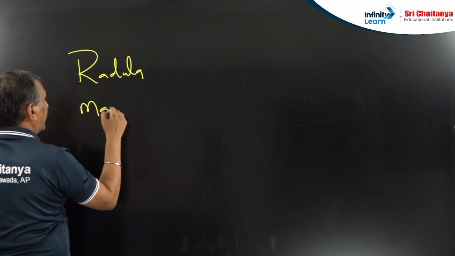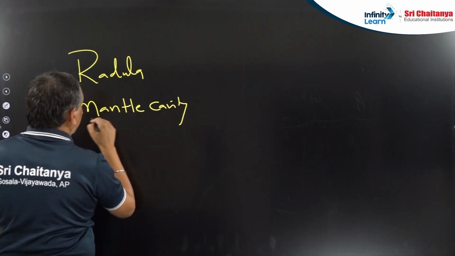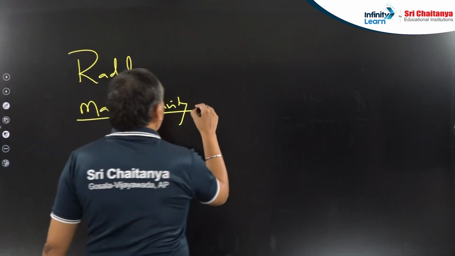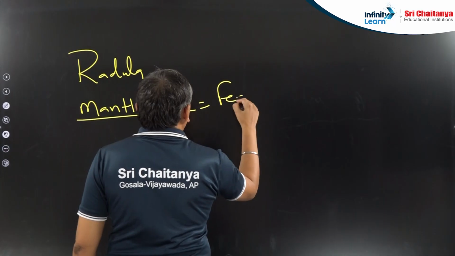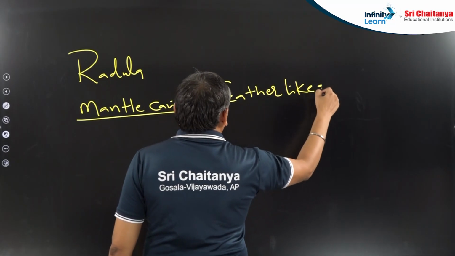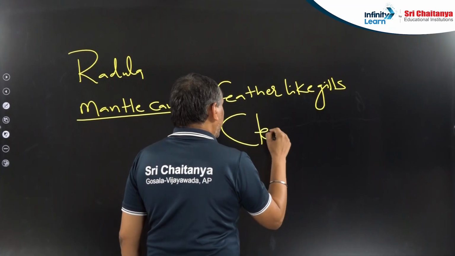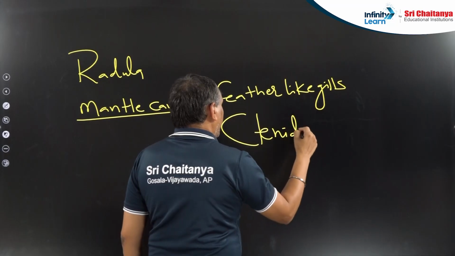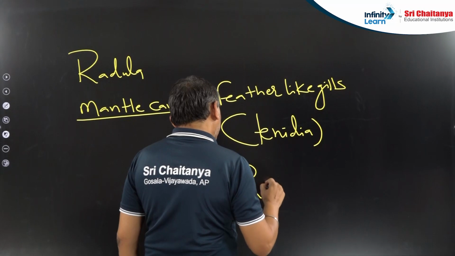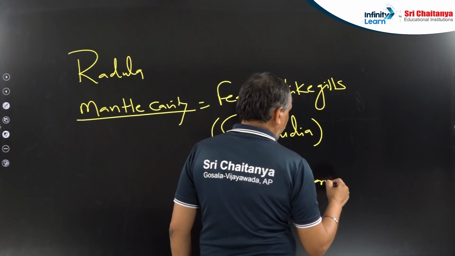They have one cavity known as the mantle cavity. In this mantle cavity they have a specific structure known as the feather-like gills. These feather-like gills are known as the ctenidia, which are helpful in respiration plus excretion.